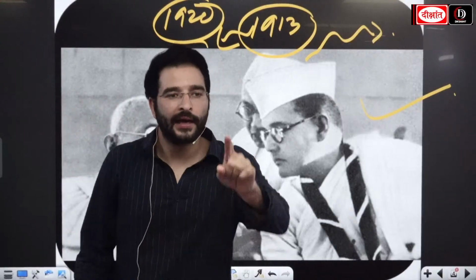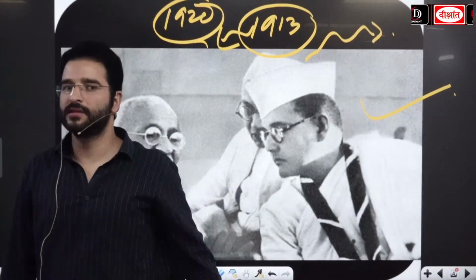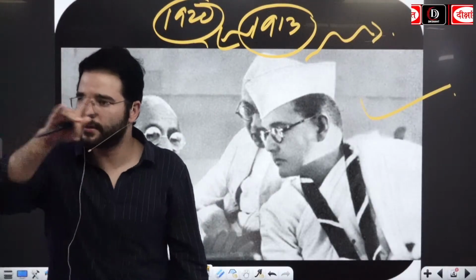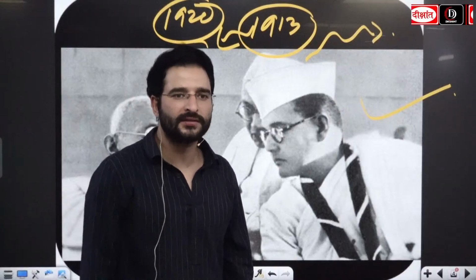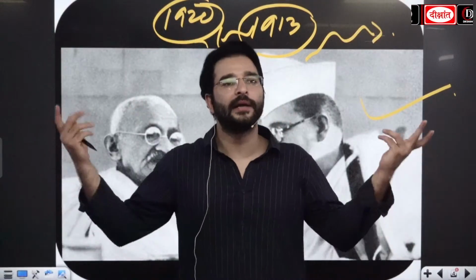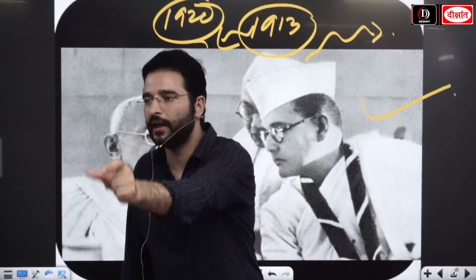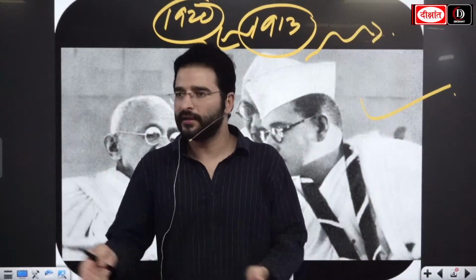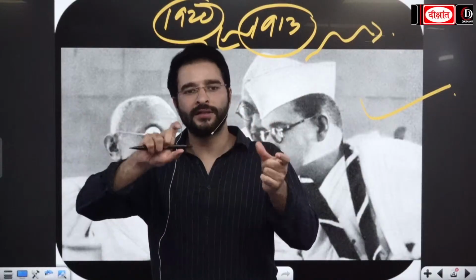He too favored socialism. When the Nehru Report came, he along with Jawaharlal Nehru rejected the Nehru Report. The reason was that they were looking for complete independence, because the 1928 Nehru Report was coming with dominion status. Over the period of time, in 1938 and 1939, he became the president of the Haripura session as well as the Tripura session. So there were ideological differences between Gandhi ji and Subhash Chandra Bose as well.